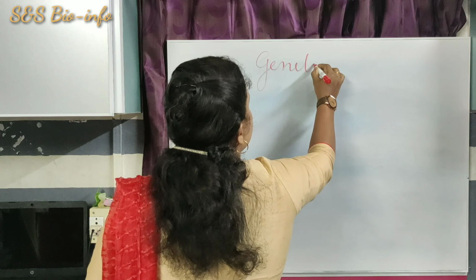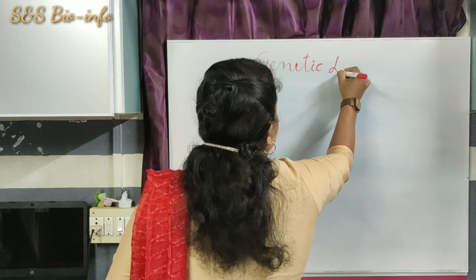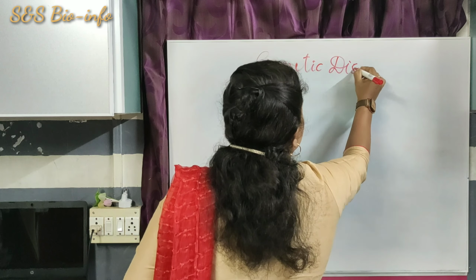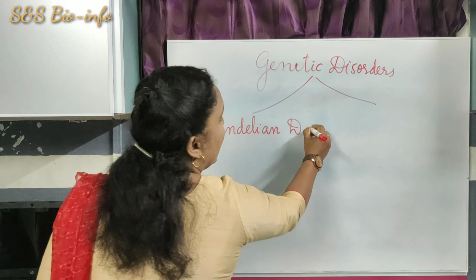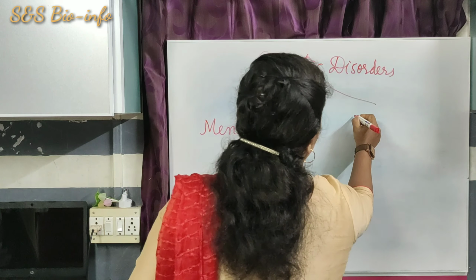Genetic disorders are of two types. They are Mendelian disorders and chromosomal disorders.